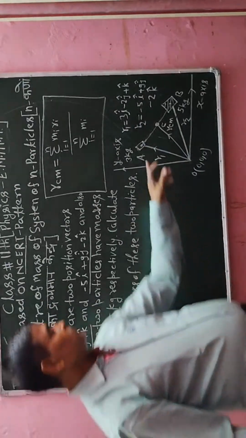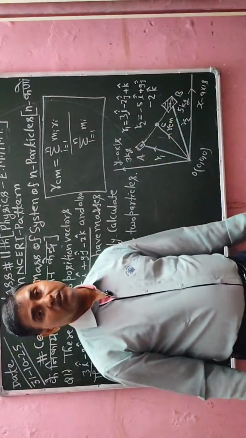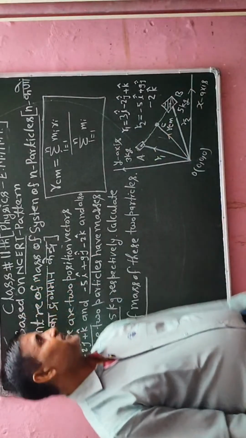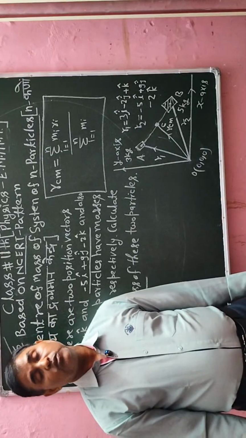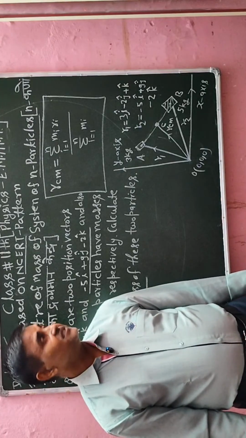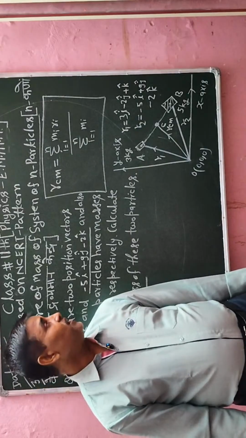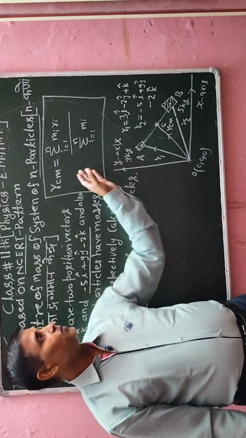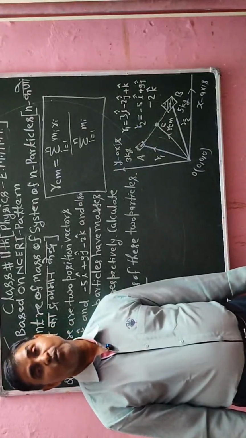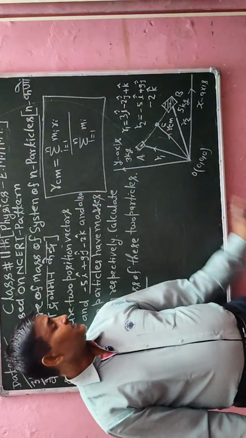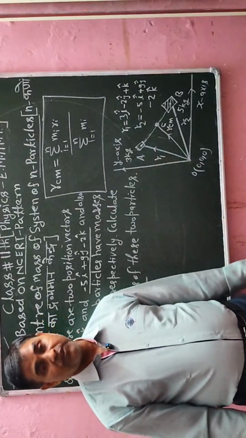I hope that students who are reading in English medium or in the CBSE board can understand this concept clearly, how we have to calculate, how we have to apply this formula to evaluate its value, that is how we have to calculate the center of mass of these two objects.